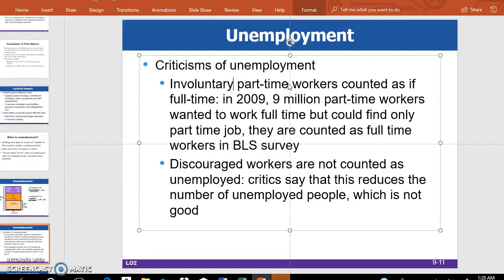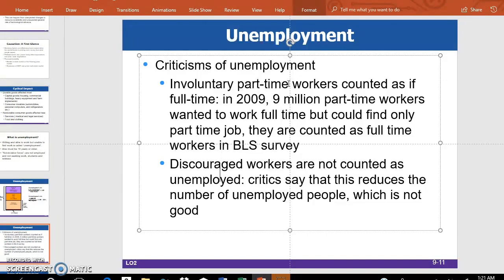But in the Bureau of Labor Statistics, they are counted as full-time employed, which disguises the unemployment picture. In 2009, 9 million part-time workers wanted to work full-time but could find only part-time jobs. They were counted as full-time workers by the Bureau of Labor Statistics.